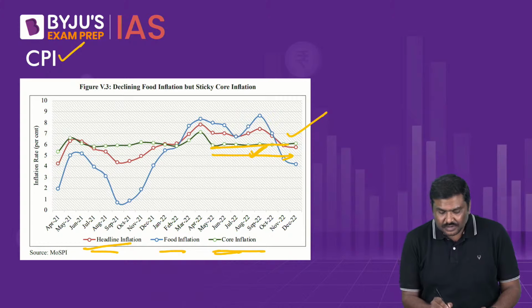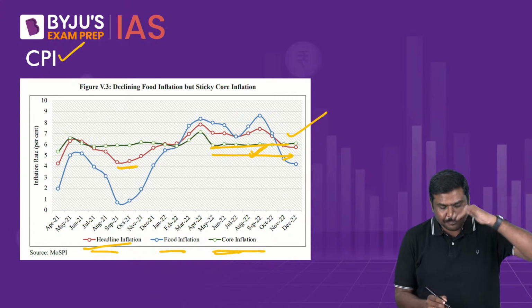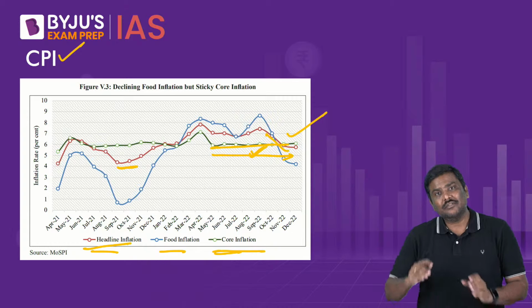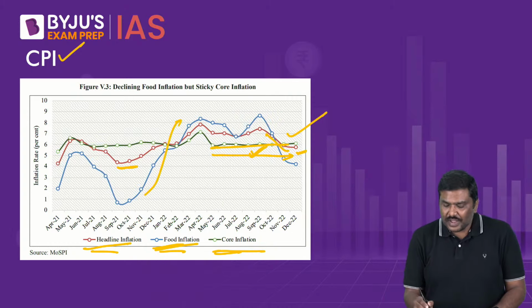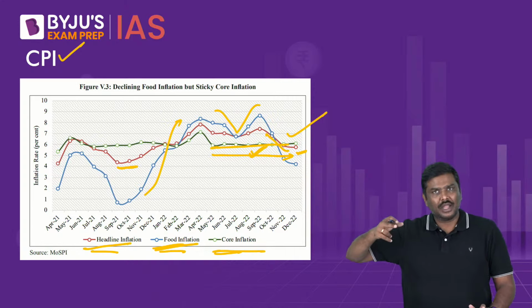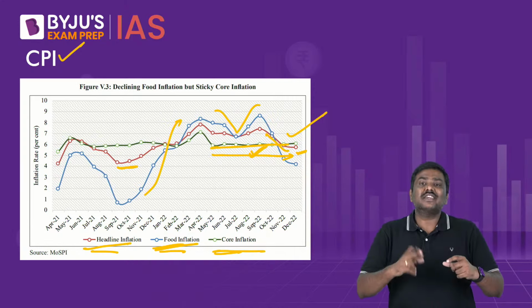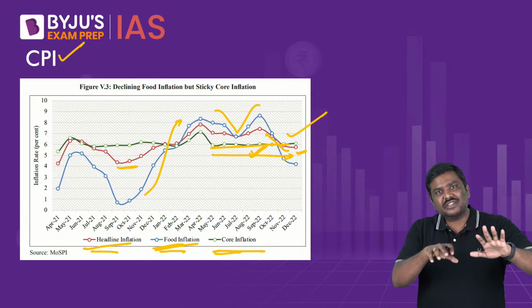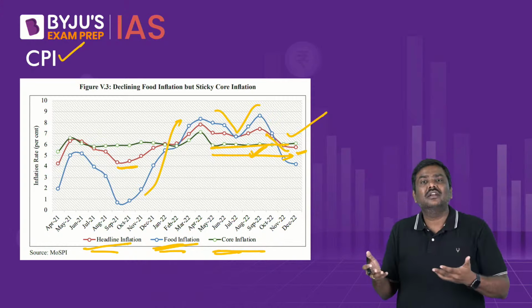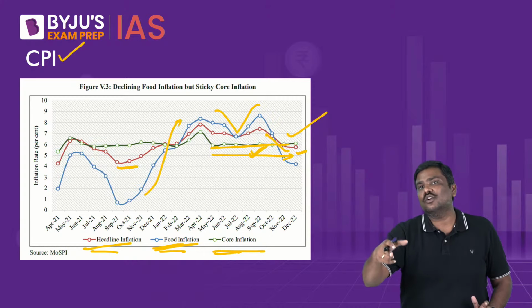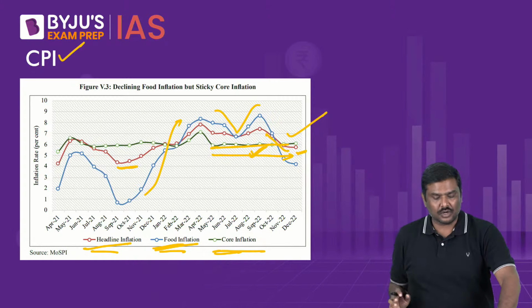What about headline inflation? Headline inflation has taken a dip. It had increased, but in recent times has cooled down. What about food inflation? Food inflation has been waxing and waning, and the reason is simple. The supply of food commodities, not only in the domestic market but also in the international market, has been affected, and that has contributed to food inflation in the domestic market. But having said so, if you read the recent print for food inflation, the supply has started stabilizing in the domestic market. Food inflation is coming under control.